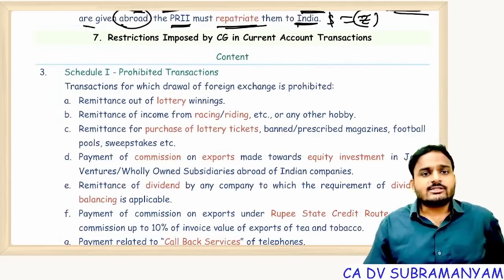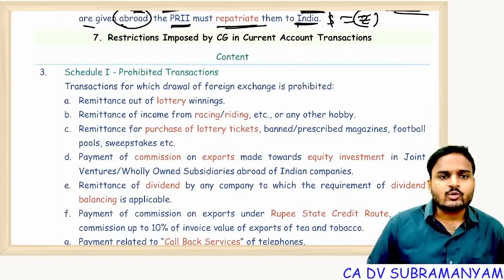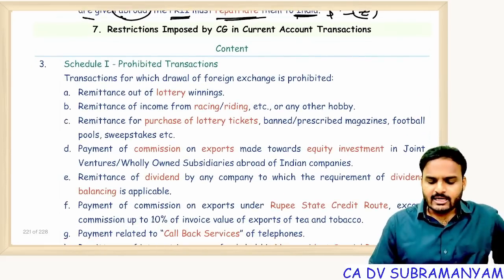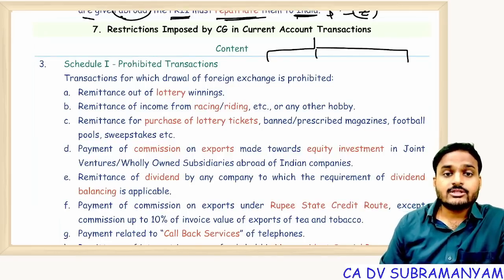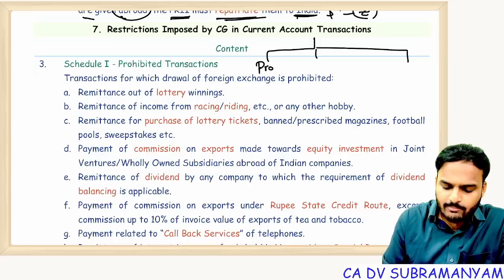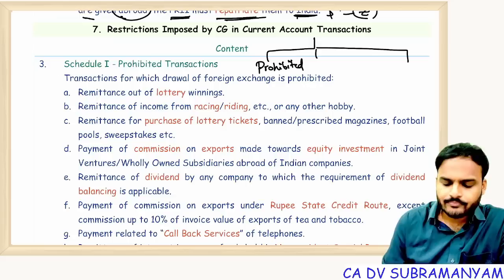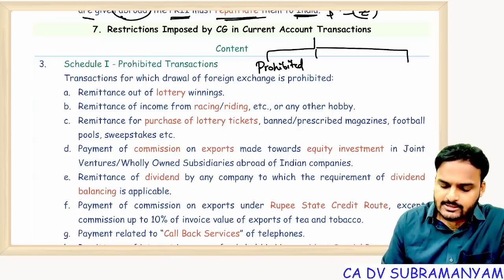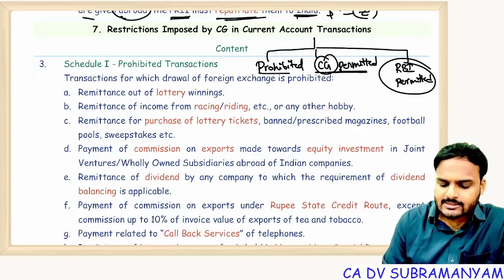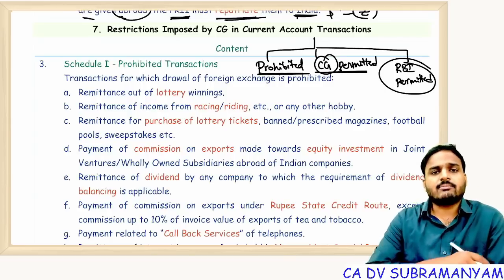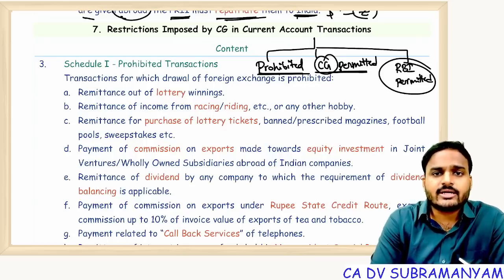Next one, restrictions imposed by the Central Government in current account transactions. These current account transactions are classified into 3 schedules. First one is prohibited current account transactions. Next one is CG permitted current account transactions. Last one is RBI permitted current account transactions. How many categories? 3 categories.